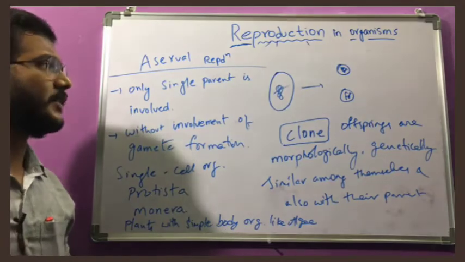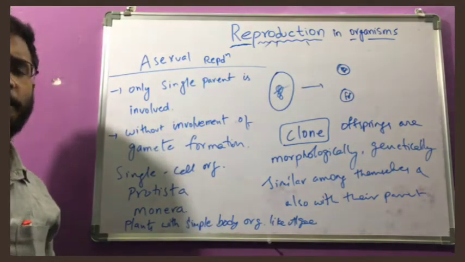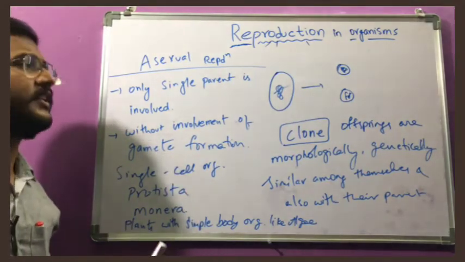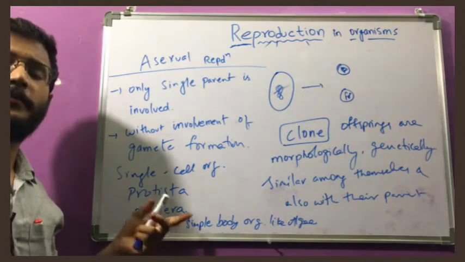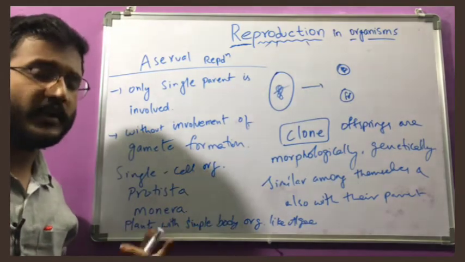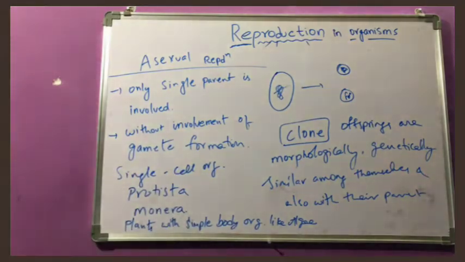And what are the different types of asexual reproduction? Again, there is a classification. Some groups of organisms exhibit some type of asexual reproduction. So what is that classification? We will discuss it today.